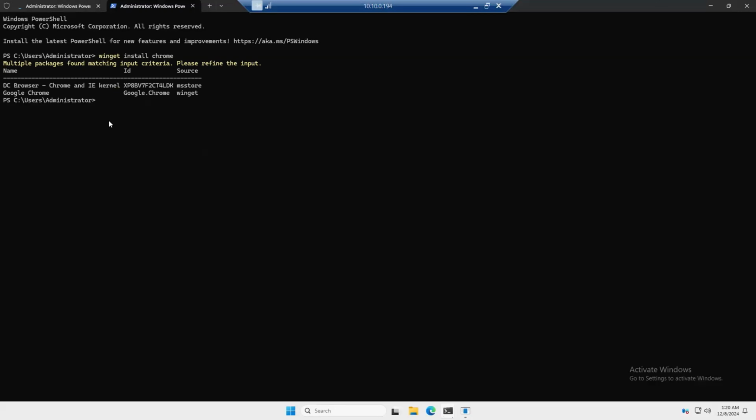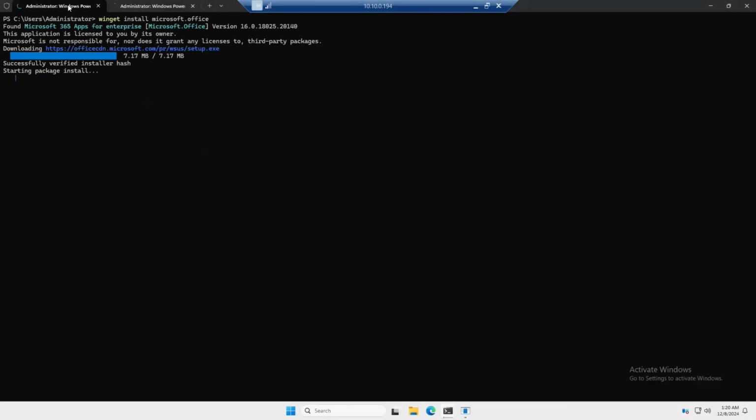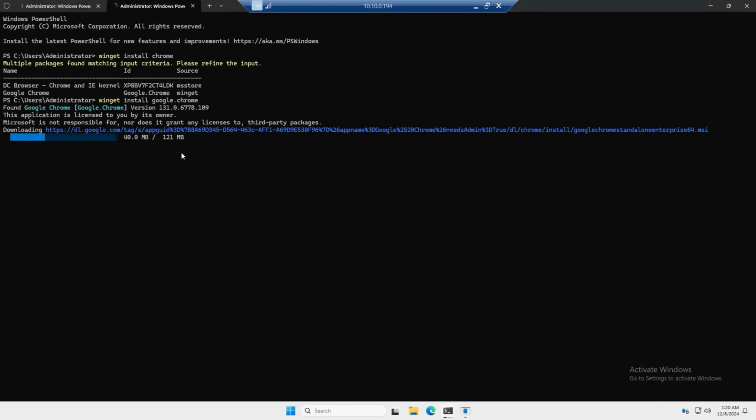It told me that there are a number of versions available, so I just need to verify the ID. No problem. So I take the Google.Chrome ID that is available, I just type it and enter. And here we go with the installation. It's a tremendous tool when we talk about system operations. There are a number of options available which we can perform on the server operating system, or even on Windows 11 with the help of Winget. This application will be installed within a while.